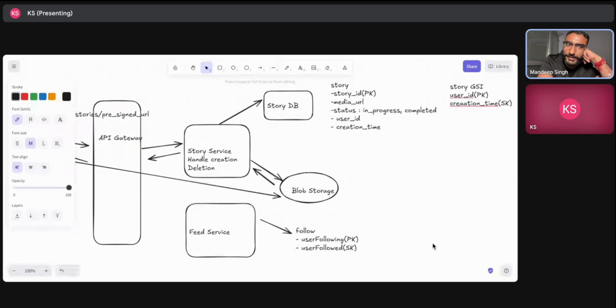The idea that came to my mind, because again, creating a GSI is adding to the cost of our Dynamo. But yeah, we can move ahead. It was just the idea that came to my mind.